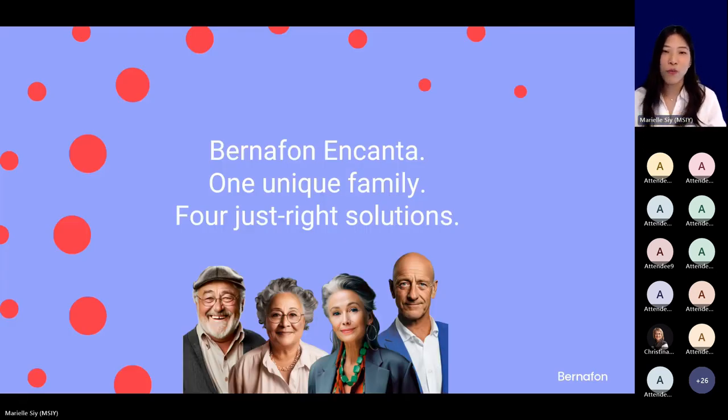Bernafon Encanta, one unique family, four just right solutions. As you can see, the Bernafon brand has been refreshed and reinvigorated. In addition to a new logo that you see on the bottom right there, we are also putting the focus more on the hearing care professionals, and you will see this later with our materials that we have designed just so that you can use it easier with your own clients. So let's start off with a great new video of the new Encanta family.